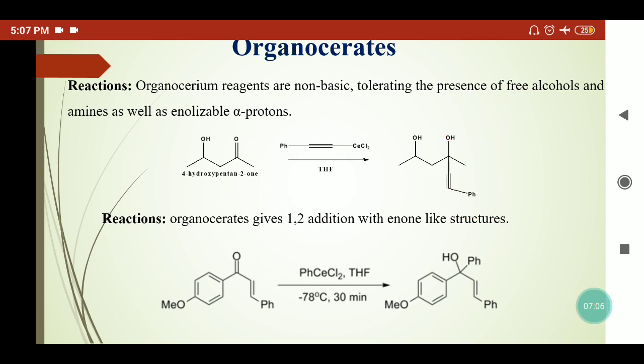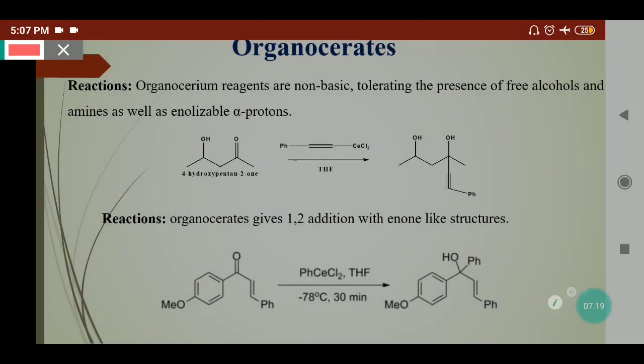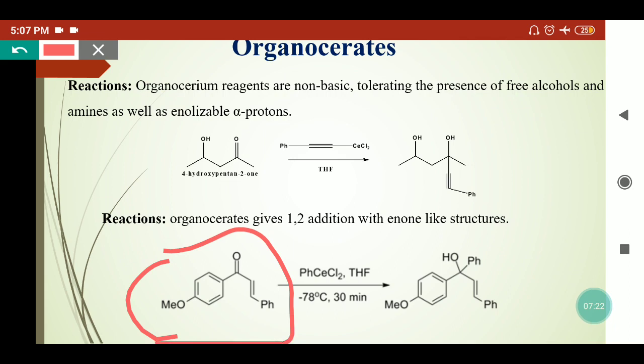If they add on an alpha-beta unsaturated carbonyl compound, that means an enone-like species, then they selectively give 1,2 addition. That means the double bond remains intact. So when this alpha-beta unsaturated carbonyl compound is treated with the organocerate, our product will be an alpha-beta unsaturated alcohol. Here this bond remains intact, while if we treat the alpha-beta unsaturated compound with the Gilman reagent, the Michael addition reaction will take place and we will get the 1,4 addition product.